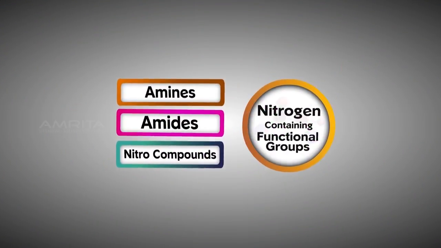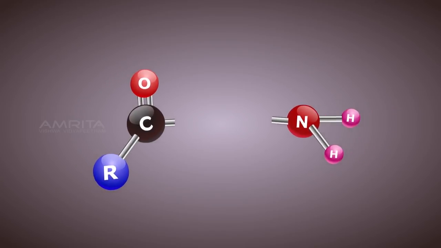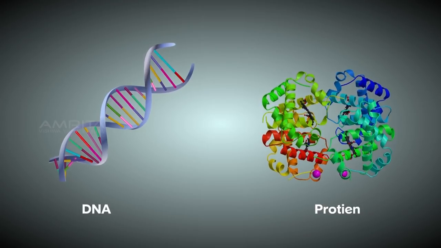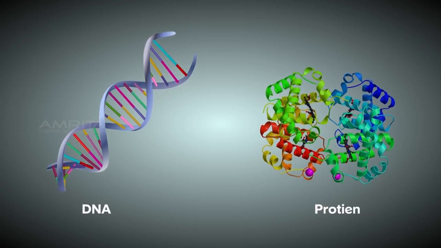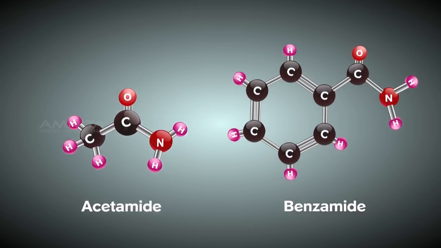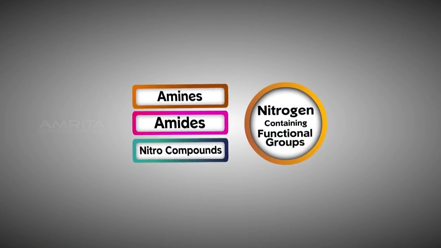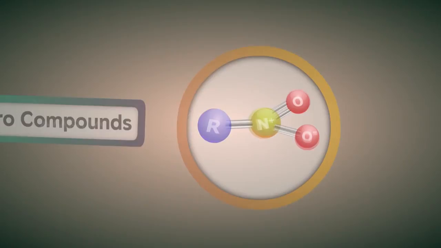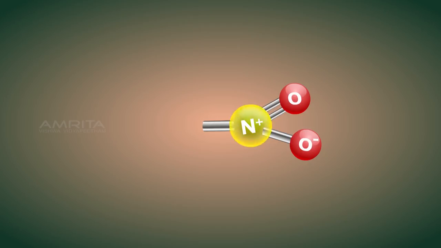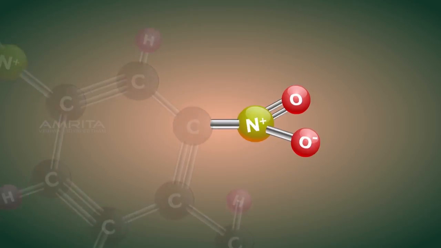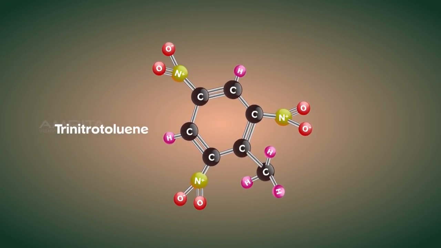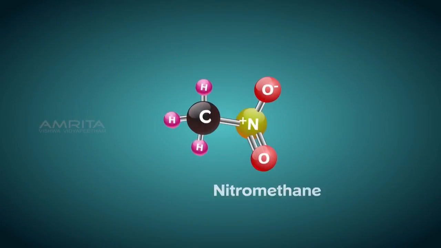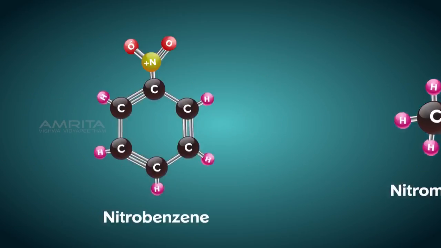Now, let's introduce the amides family. A carbonyl group which is linked to an amino group is called the amide group. This group is present in the DNA and proteins of a living being. Acetamide and benzamide are the best known examples. Let's become acquainted with yet another family of hydrocarbons, the nitro compounds. As indicated by its name, it's an organic compound containing the nitro functional group. TNT is a commonly used explosive for military and industrial applications, and it contains the nitro functional group. Other examples are nitromethane and nitrobenzene.